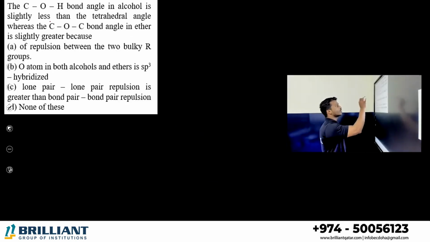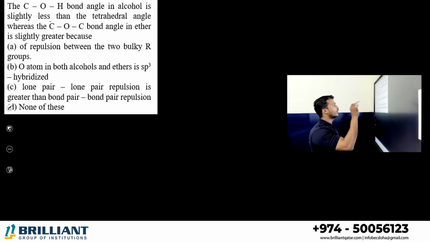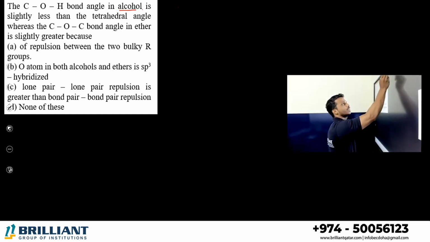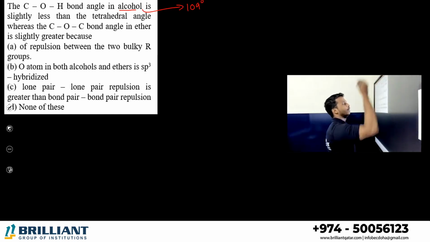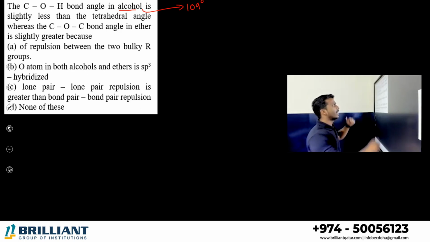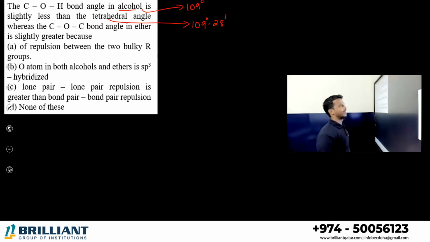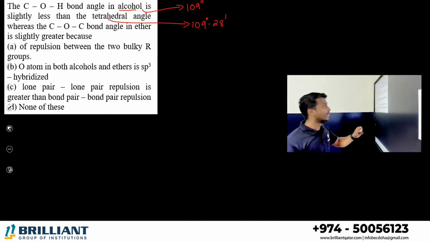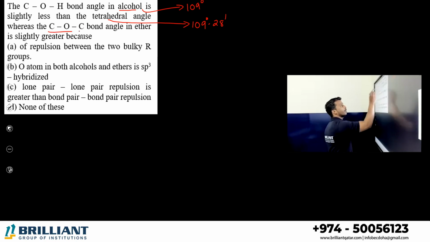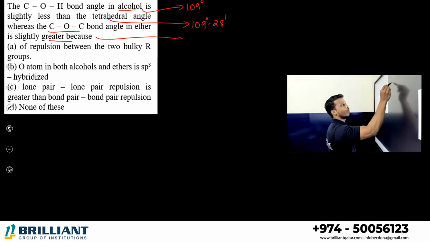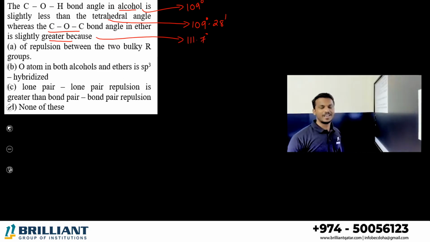The carbon-oxygen-hydrogen bond angle in alcohol is slightly lesser. In alcohol, how much did we discuss? 109 degree. It is slightly lesser than the tetrahedral bond angle. What is the tetrahedral bond angle? 109 degree 28 minute. Okay. Whereas the carbon-oxygen-carbon bond angle in ether is slightly greater. How much did we discuss? 111.7 degree.